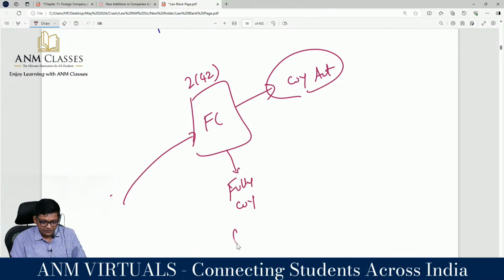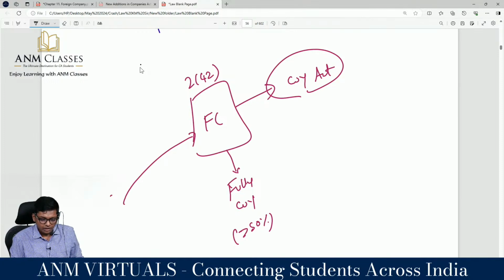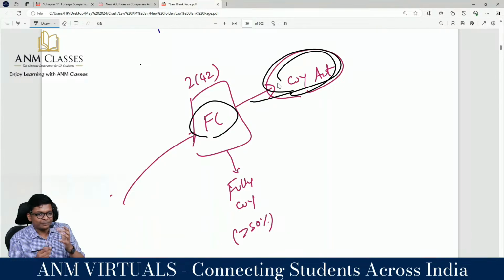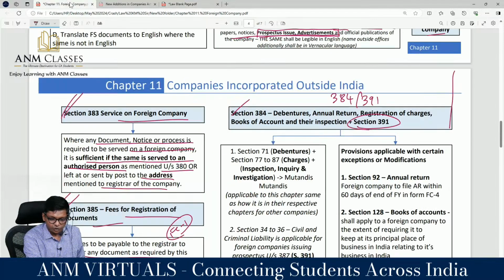Full Companies Act should be followed if more than 50% is held by Indian citizen or Indian companies. Correct? Otherwise, if you are a foreign company, you have to follow only limited portion of Companies Act, not the full act. Limitedly, what is relevant for you should be followed. What is that? What is relevant for you?